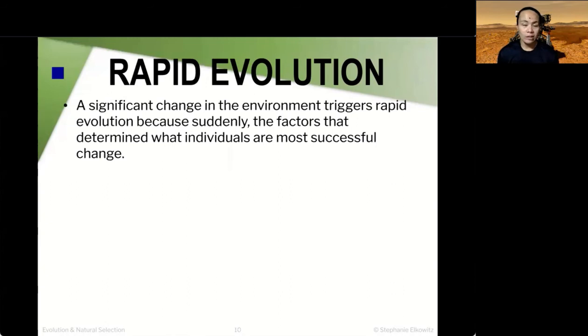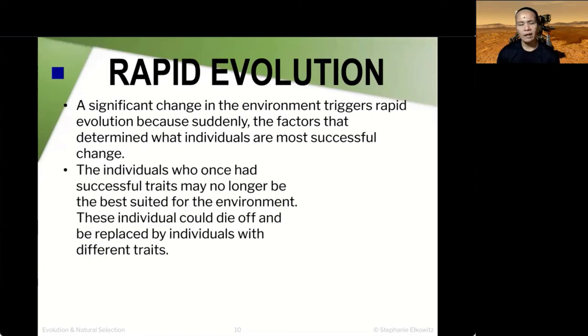Now, if there is a significant change in environment, it also triggers rapid evolution because suddenly the factors that determine what individuals are most successful just drastically change, in short. And the individuals who were once successful in surviving in this environment are no longer suited to it. And therefore, these individuals could die off and be replaced with individuals with different traits that turned out to be now successful in this changing environment.